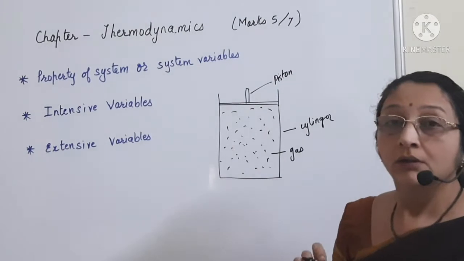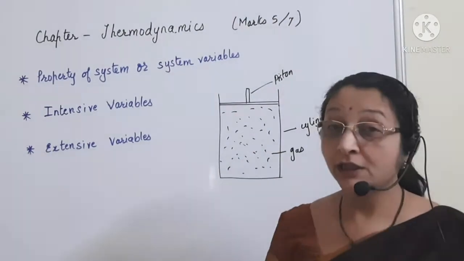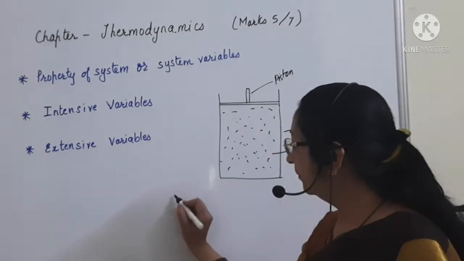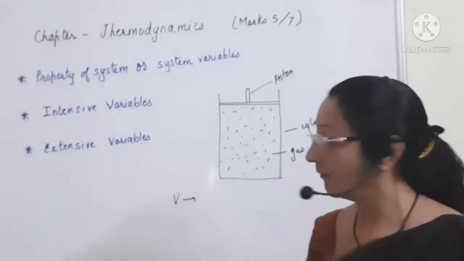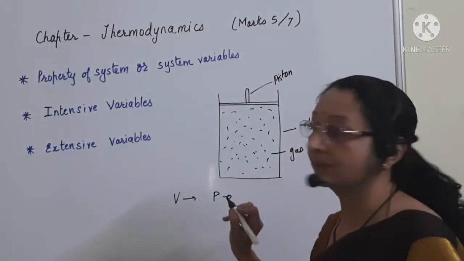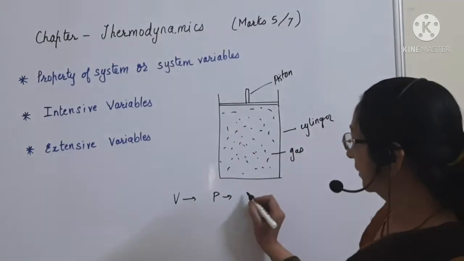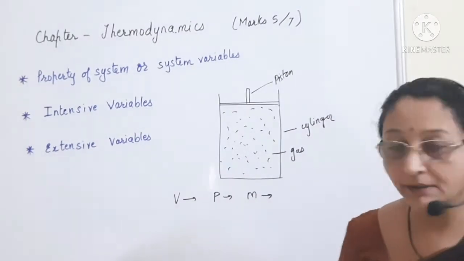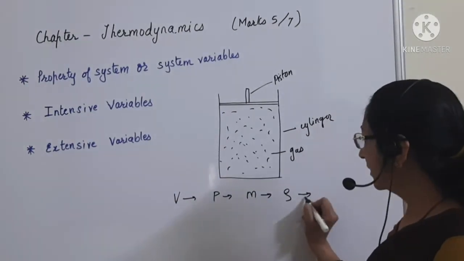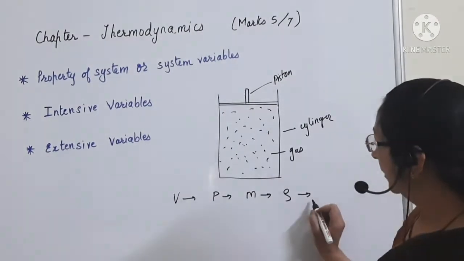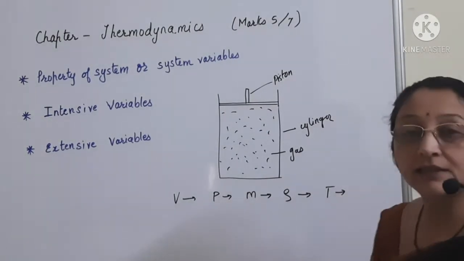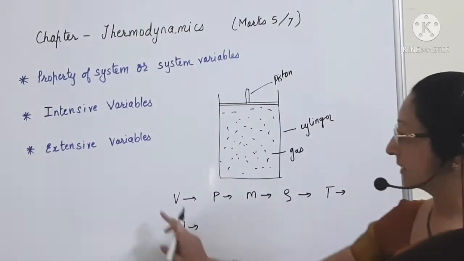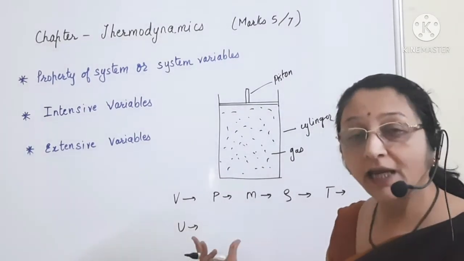Now, what are the state variables which are measurable, characteristic properties? They are the volume of the system, then the pressure of the system, then the mass of the gas inside the system, the density of the system, the temperature of the system, the internal energy of the system. All these variables, macroscopic variables, we can find the value.